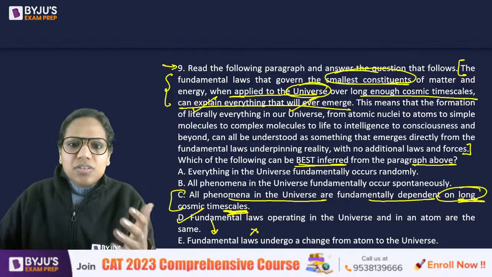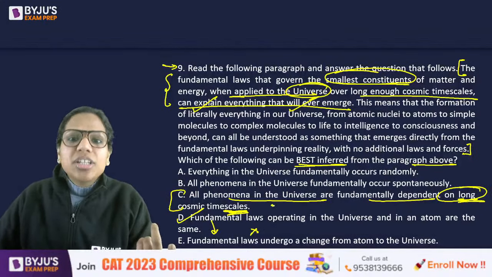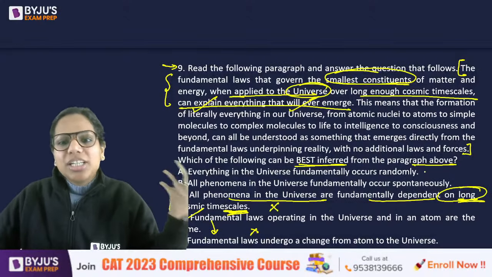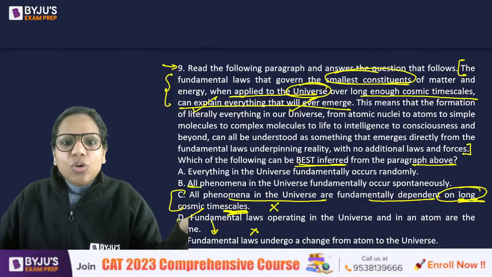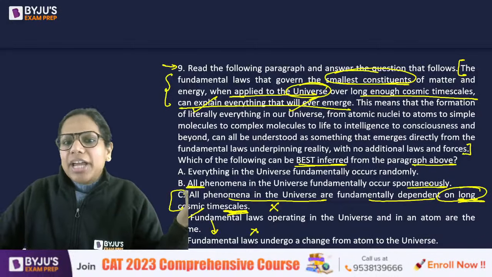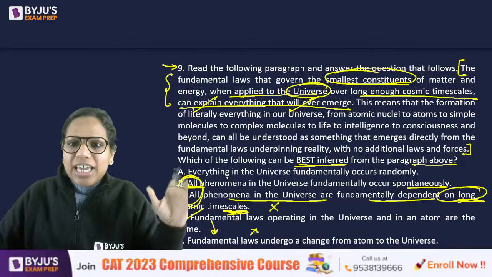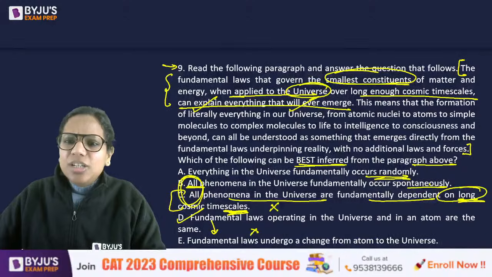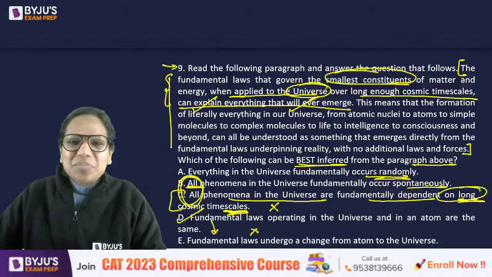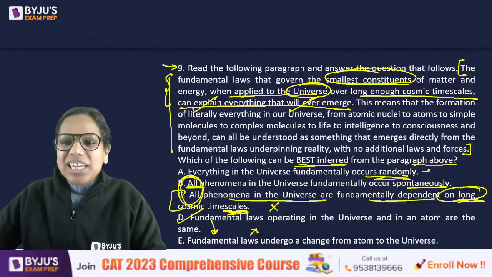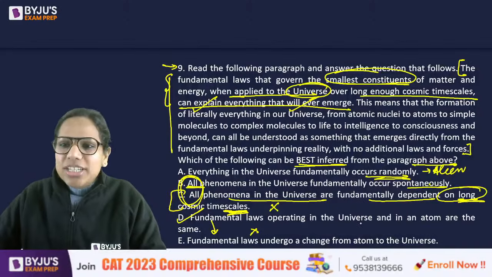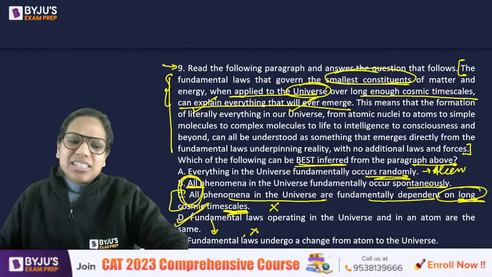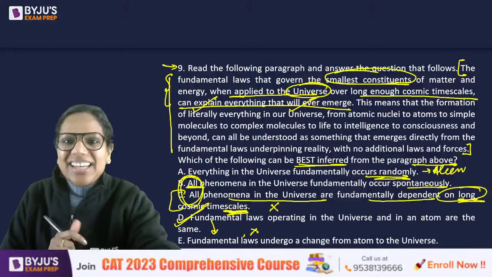So this is something that we cannot conclude, we cannot infer. Whether all of them occur spontaneously or not, I don't know. See, extreme, eliminated. Everything occurs randomly. Who said this? My paragraph didn't say this. Extreme, just the opposite of what the passage says. Easy question, right?